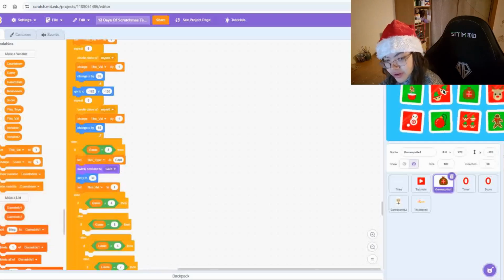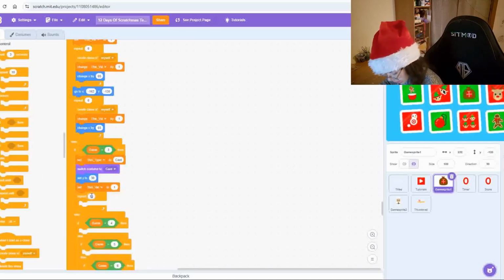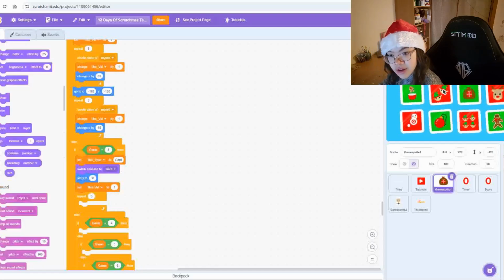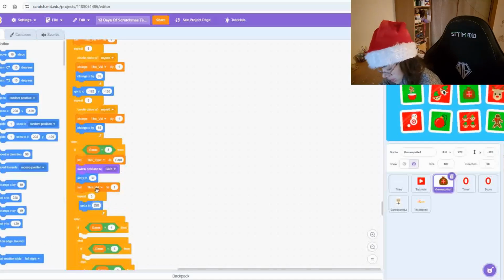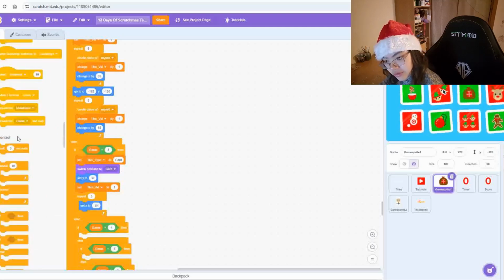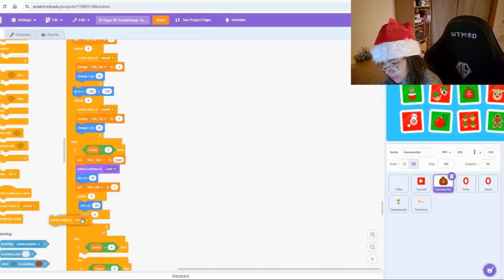And then after that, we're going to drag in a repeat loop with it repeating 3 times. Again, from the motions, we're going to set X within this loop to be -84. Then we need another repeat loop with it repeating 4 times. Within this loop, we want to create clone of myself.